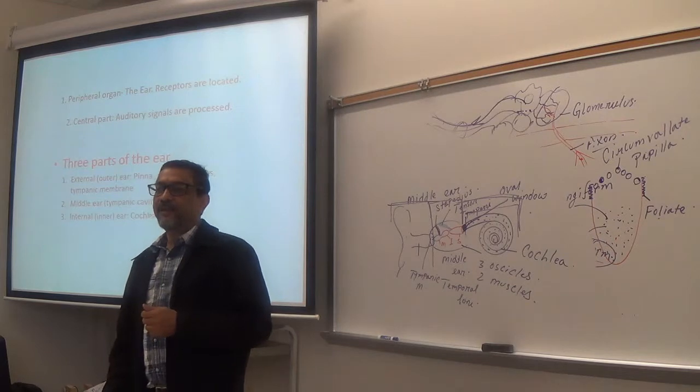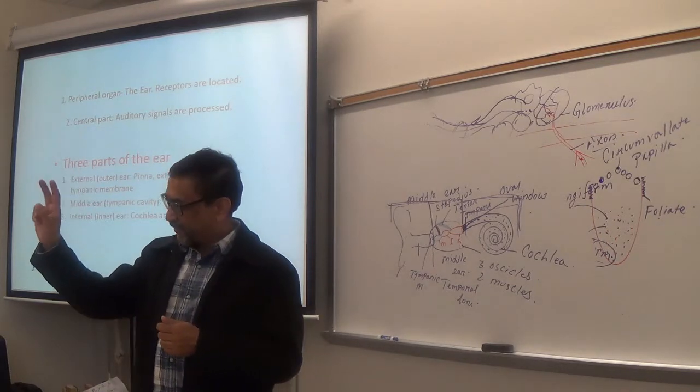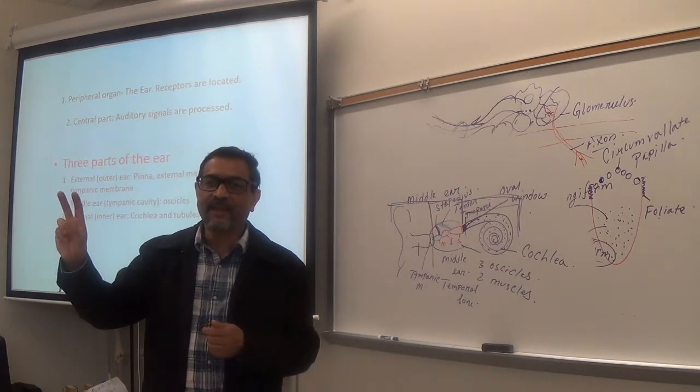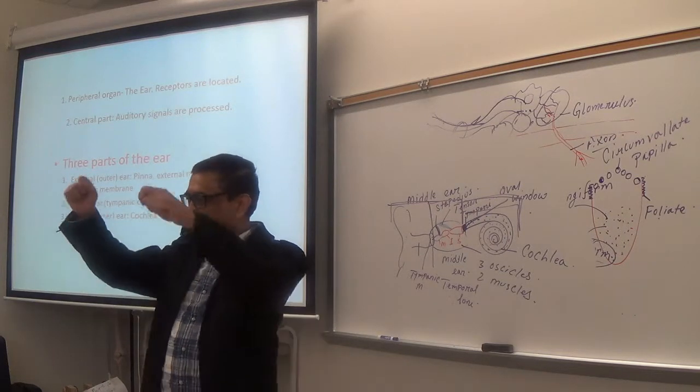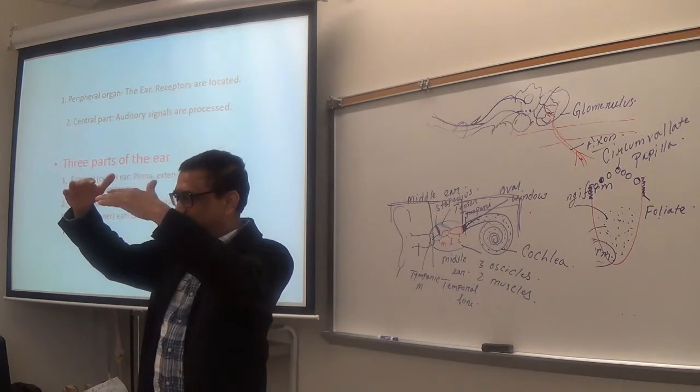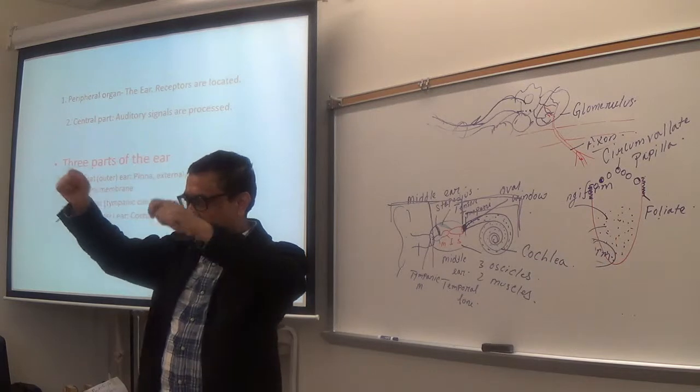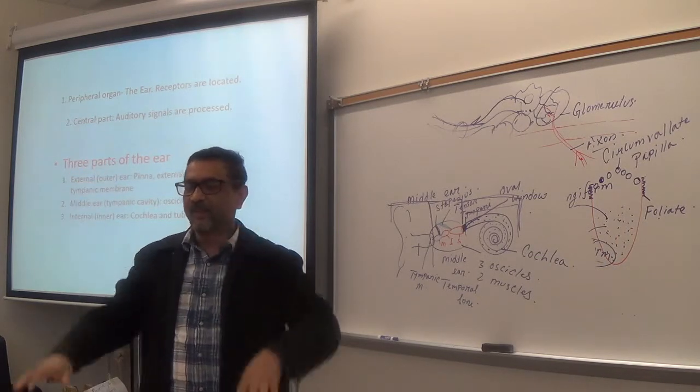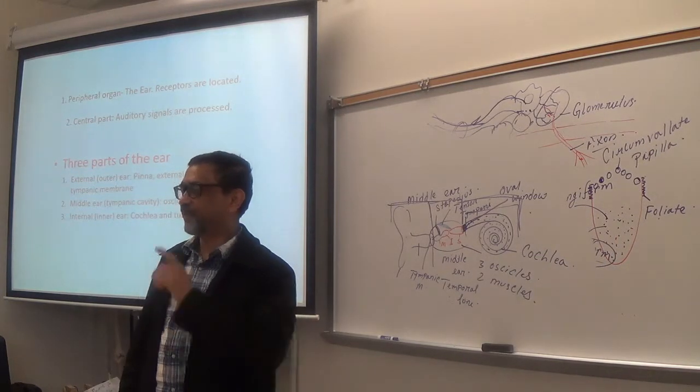Then you have two tiny muscles, tensor tympani and stapedius. They are holding the ossicles in the right locations, right? You need to tie or hold the ossicles. So you have two muscles.